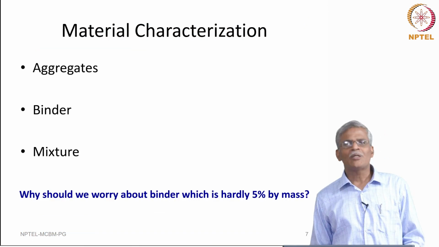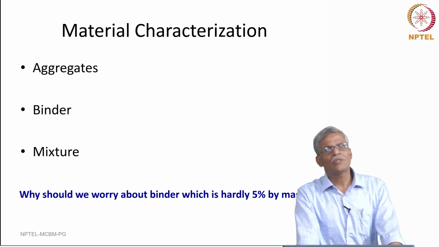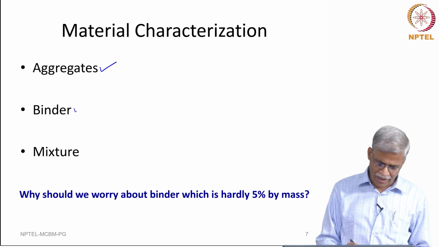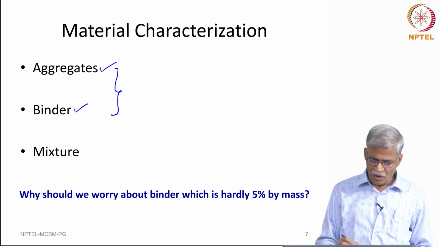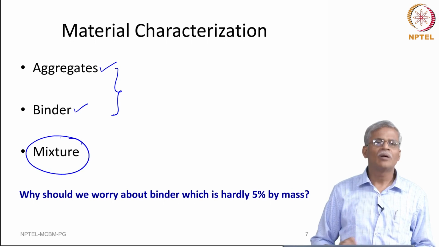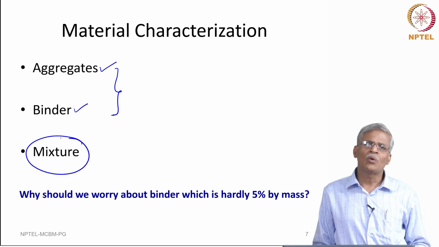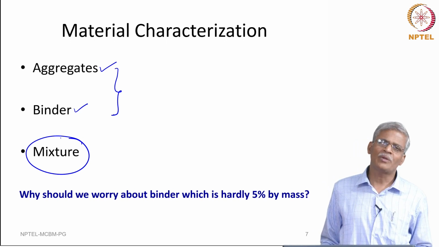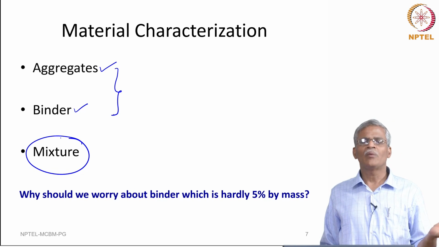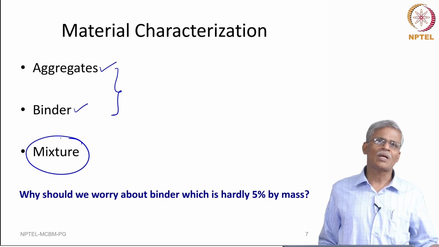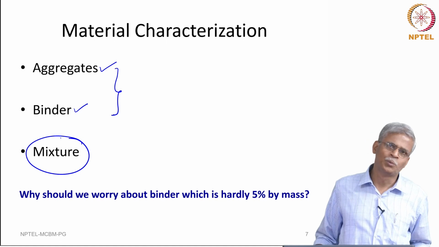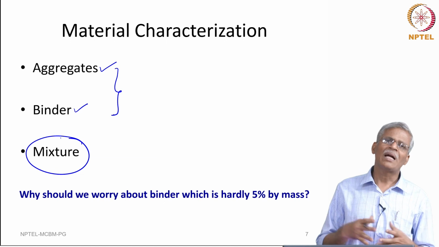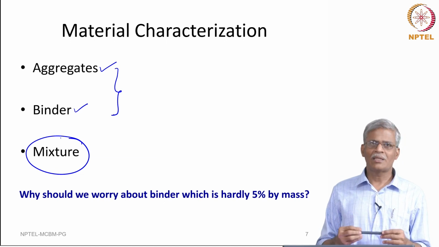Now, let us look at the various constituents of bituminous mixtures. So, you have aggregates, you have binder, and these two things are mixed together to get your bituminous mixture. Now, if you look at the mix design that some of you may be very familiar with, you are going to find that your binder content is hardly 5% or 4%. So, why should one be worried about the binder part? That is where the real crux lies.